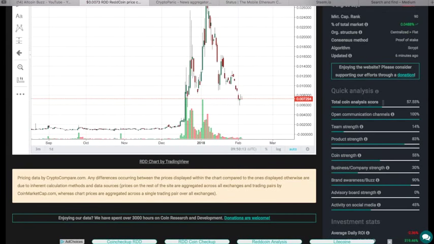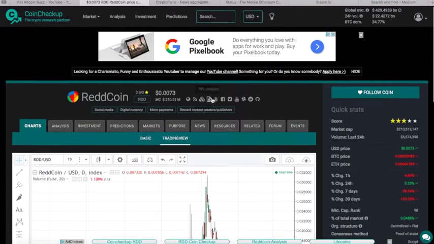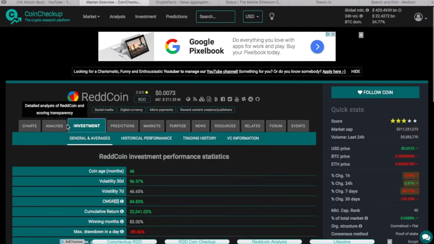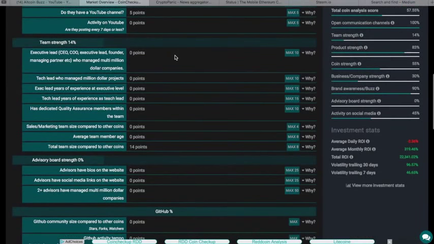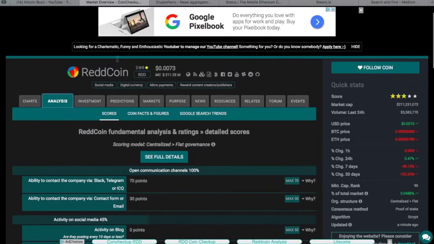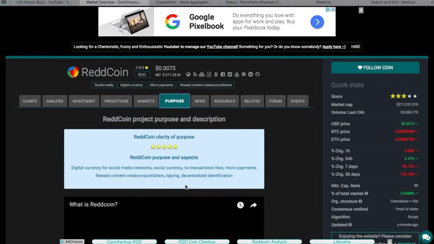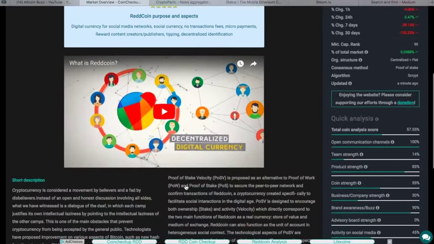The total coin analysis on them is only 57% here. Small team strength, I'm not too much of a fan of that right there, but I would dive into this to find out why. Over here on the analysis, team strength, they get a 0 out of 10. Why is that? Is that the same because of being decentralized? Well, I want to know. What purpose is Redcoin? The clarity of purpose out of 5 stars.